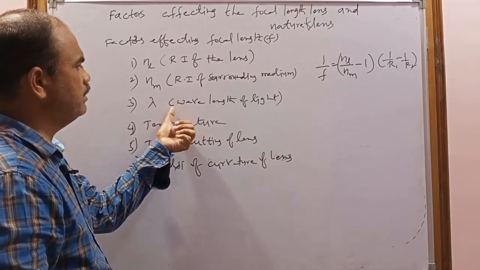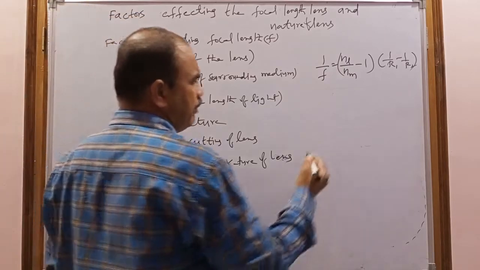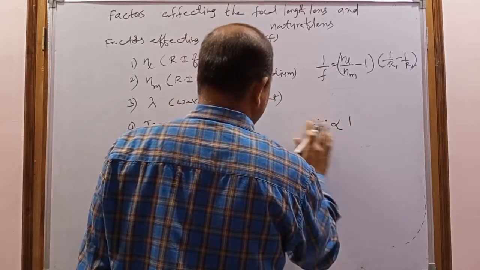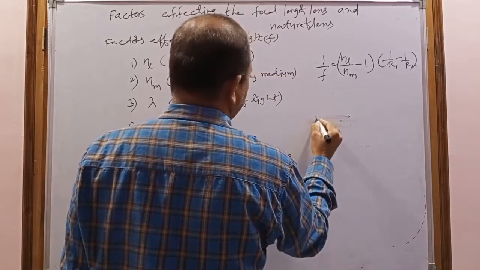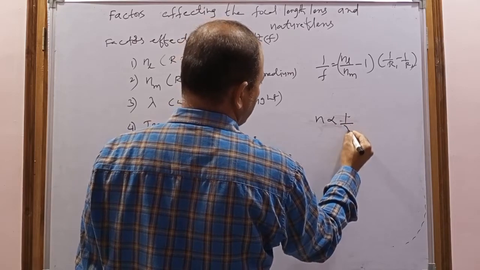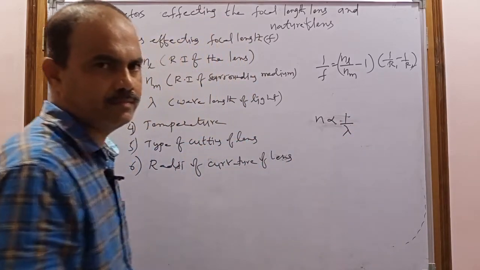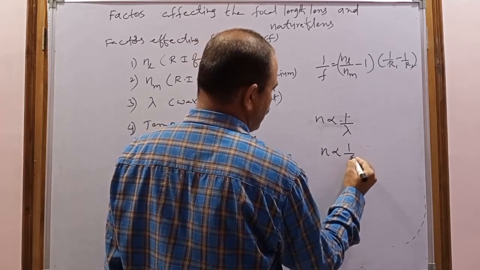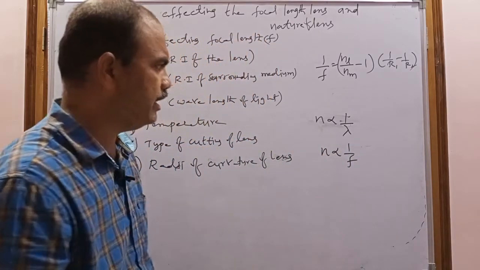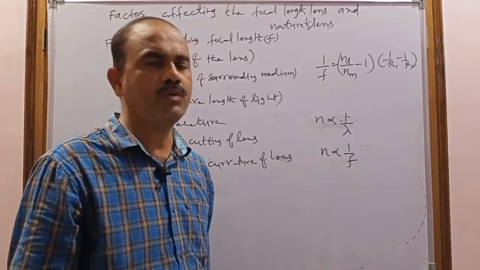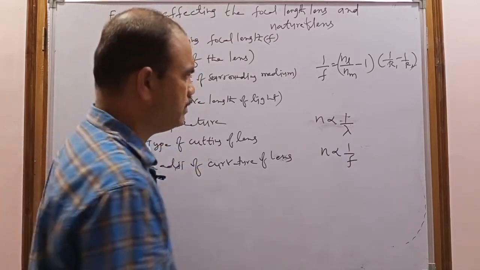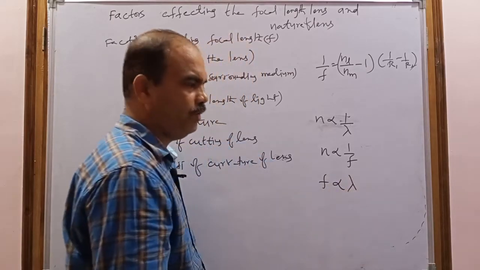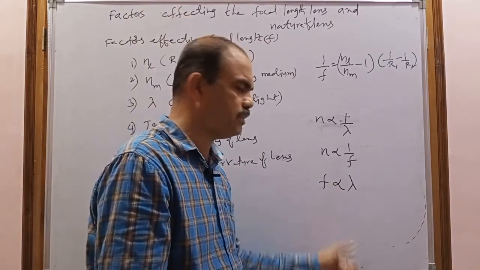And already you know that the refractive index is always inversely proportional to wavelength. But the refractive index of the lens is inversely proportional to focal length. So that's why the focal length is always directly proportional to wavelength. If the wavelength of the light is more, the focal length is also more.